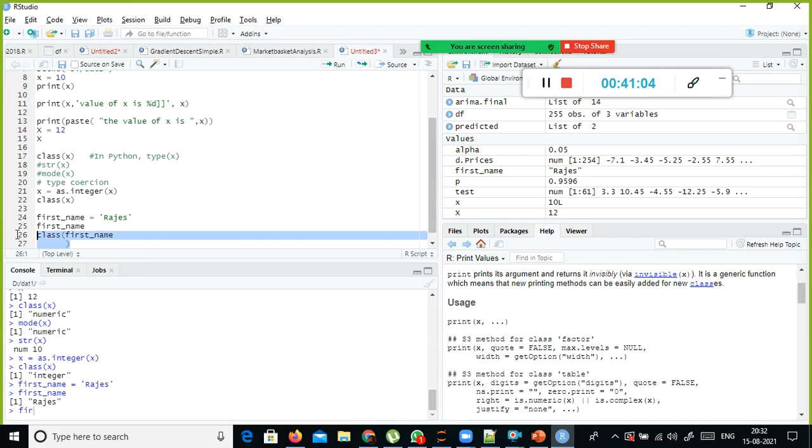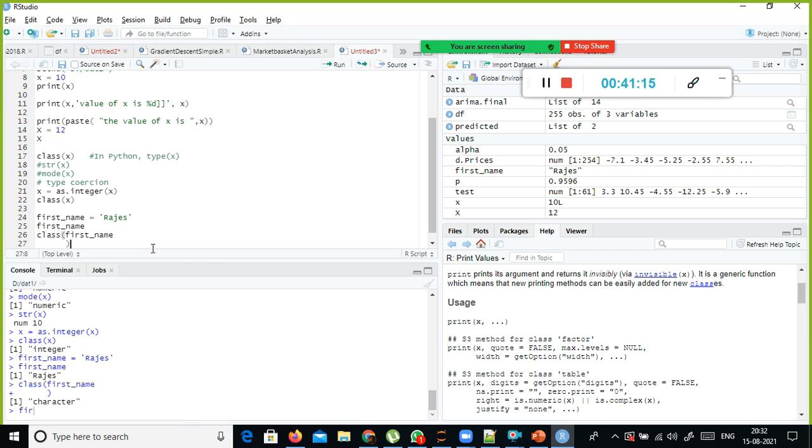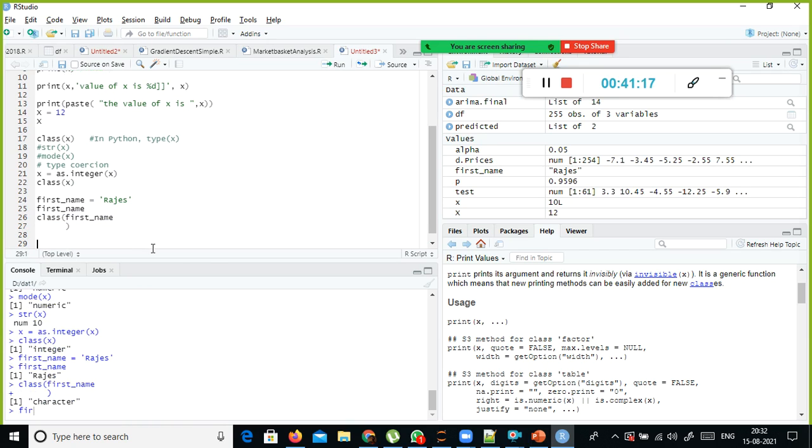Class of first_name. What data type is this? This is called the character data type. In R, instead of saying str or string data type, we call it the character data type, like in RDBMS we say character data type. The same way we call the string data type the character data type in the R programming language.